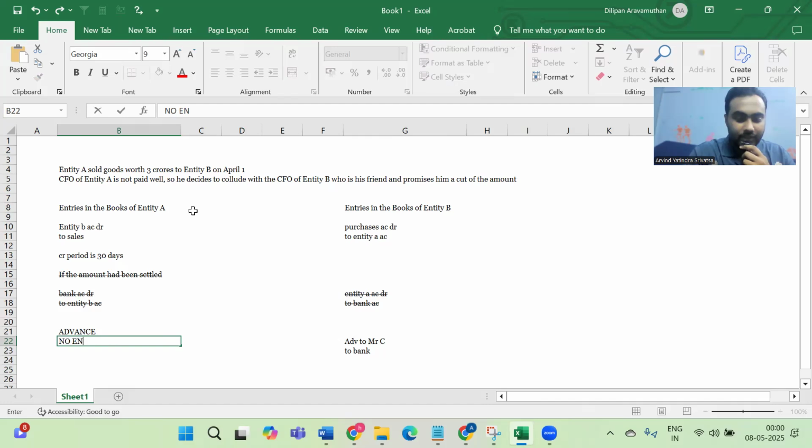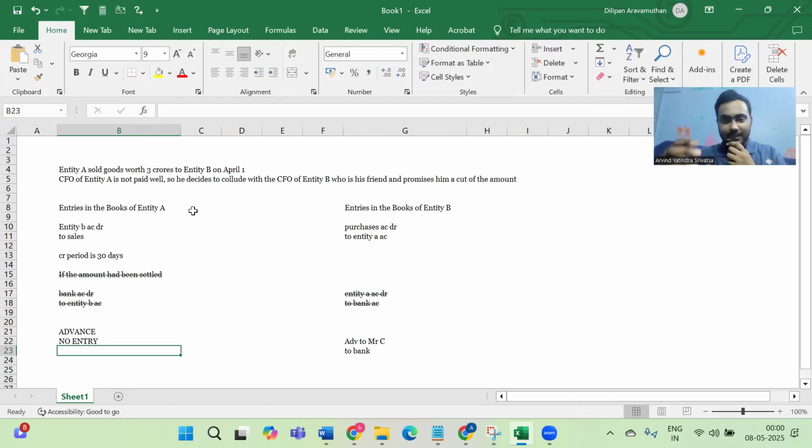No entry. So why will entity A not pass an entry, guys? Because this is an advance which is given by entity B to Mr. C, who is a sole proprietor who is doing his business. So how is entity A even coming into play here? I hope you understood this.